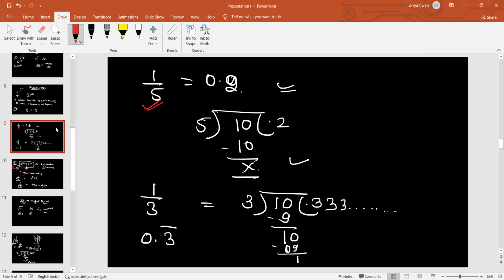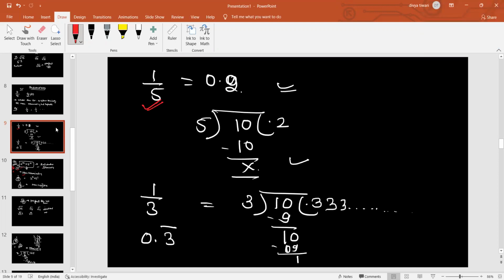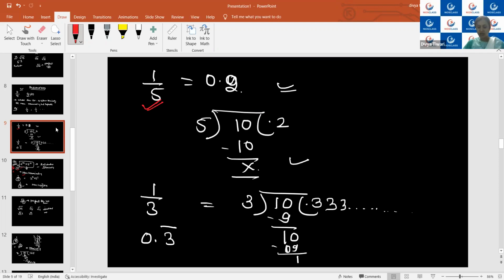Anything else? Vedant and Gitika, I hope it is clear to you. Yes, ma'am. So in today's class, we have just taken the introduction of the number system. We will be discussing the various operations on rational numbers, then irrational numbers.